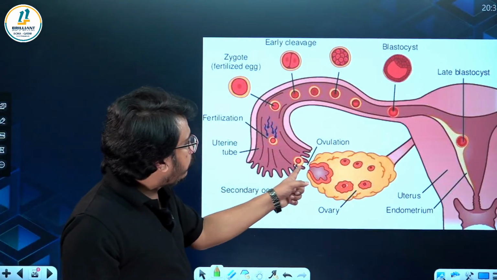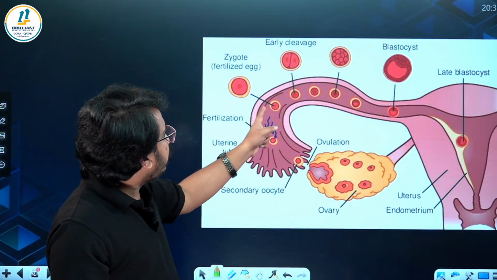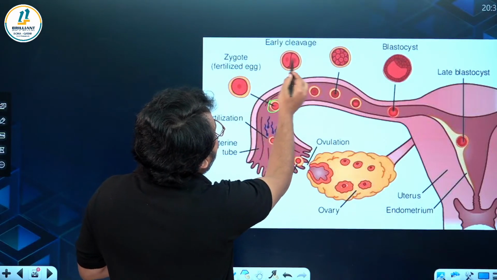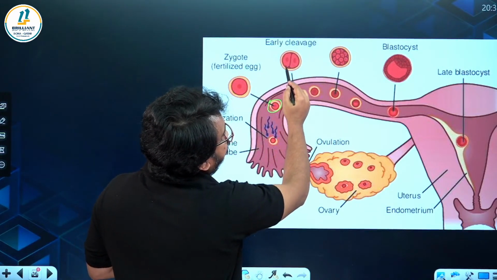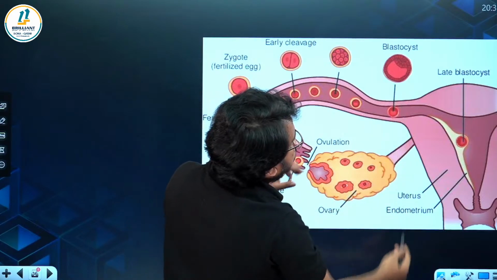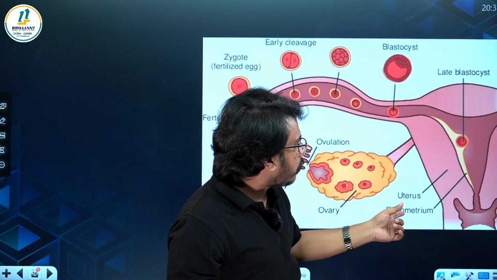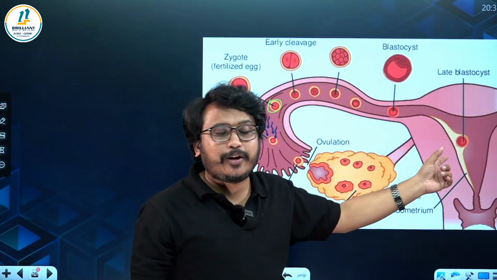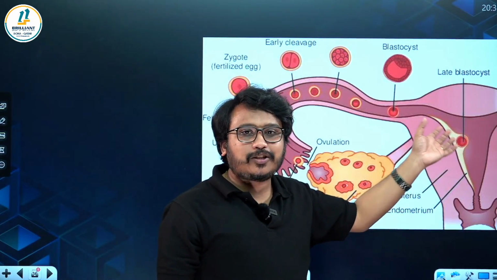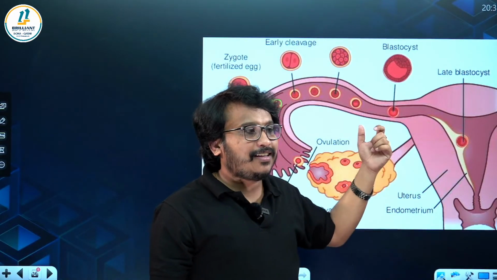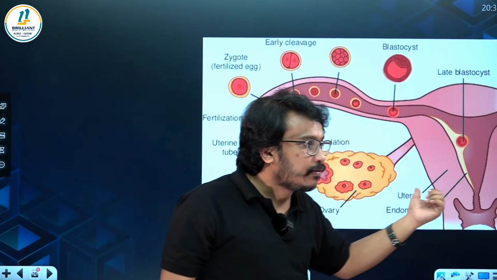So here is the release of ova and the formation of zygote after fertilization, and slowly you can see the zygote turns into an embryo, 2 cell, 4 cell, 8 cell, 16 cell, and it will form a blastocyst stage that will attach to the wall of the uterus. There only further development will be occurring. The process is actually called implantation. There only the placenta will be formed, and there is a gestation time.